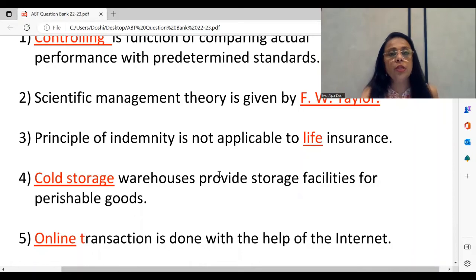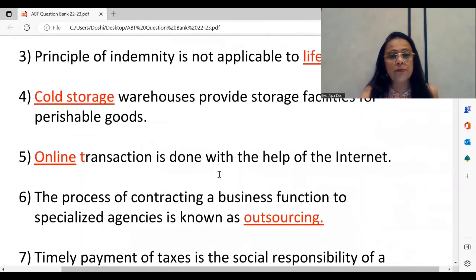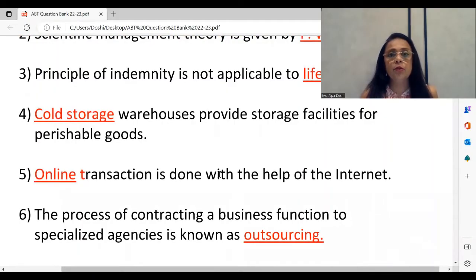So once again, you see here in ABT paper pattern, you don't have questions like multiple choice. There is no option given. You have to memorize the words. So please do refer to these objectives very well, and I'm sure it will benefit you in answering your ABT papers. We see the next one here.